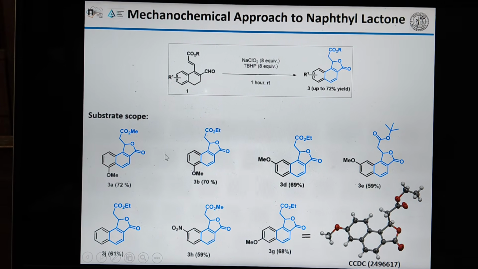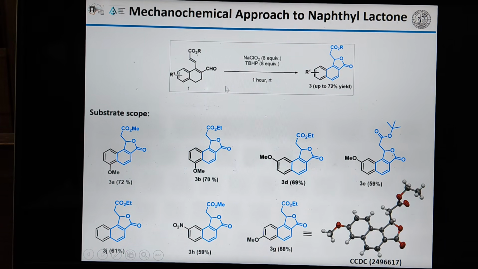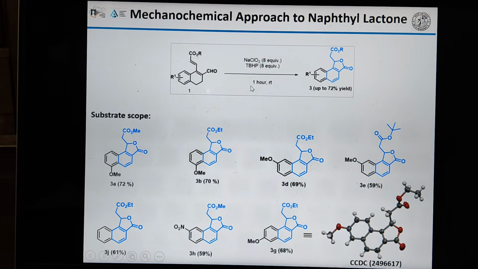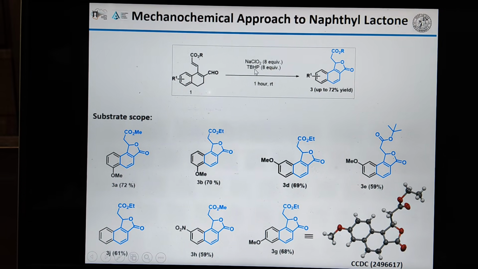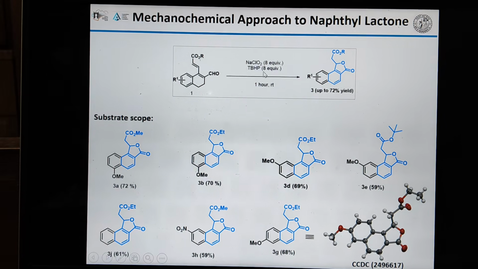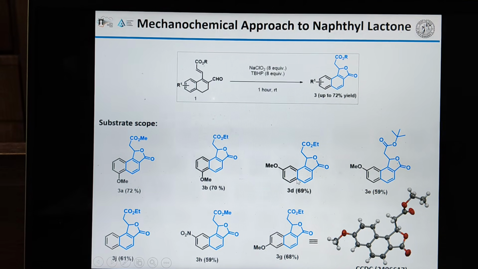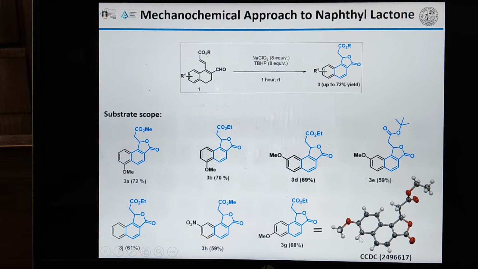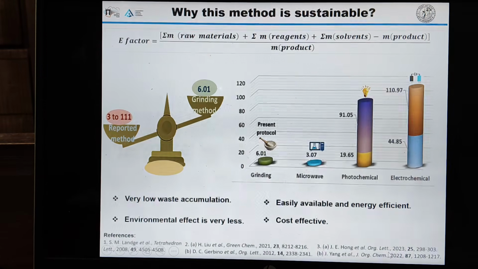And we exclusively get single isomers of the naphthyl lactones in the presence of sodium chloride and tertiary butyl hydrogen peroxide with 1 hour of stirring under neat condition, where 8 equivalents of sodium chloride were used along with 8 equivalents of tertiary butyl hydrogen peroxide. In each case, we get the naphthyl lactone exclusively with moderate to good yield, and one of the structures has been confirmed by the CCDC number, which is given in the slide.